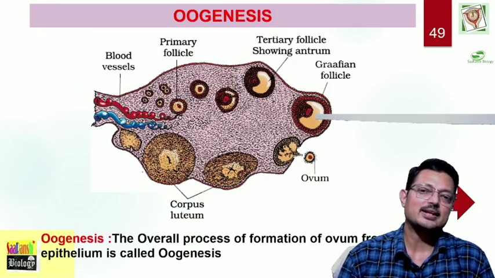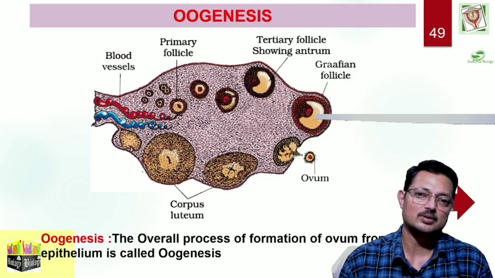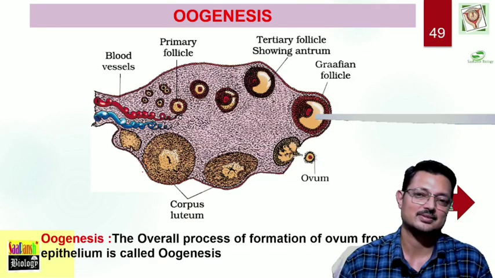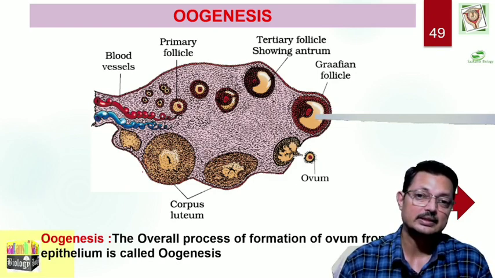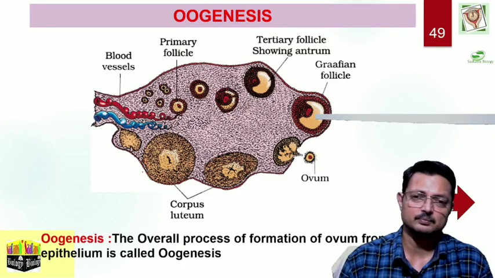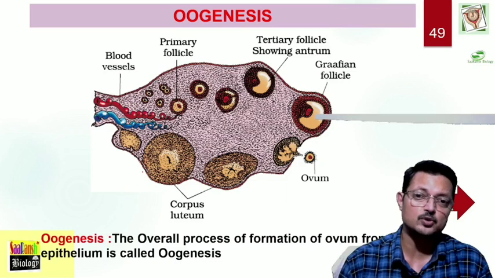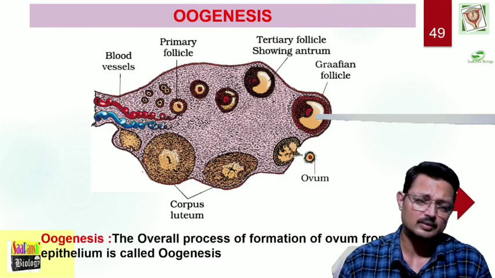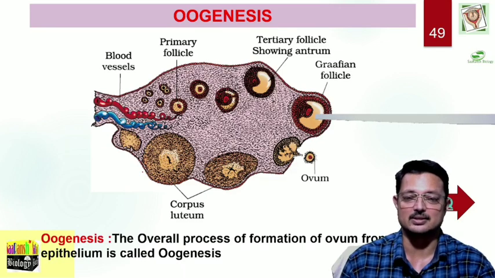Now, we move to the next process, oogenesis, taking place in the female. You should start noting down the differences. In spermatogenesis, the timing was from puberty, but oogenesis starts all the way from fetal life. As far as definition is concerned, we can define oogenesis as the overall process of formation of ovum from the germinal epithelial cells.